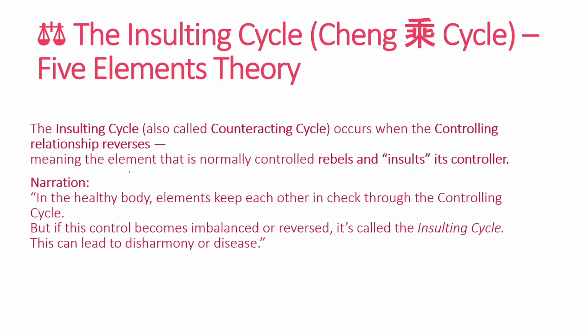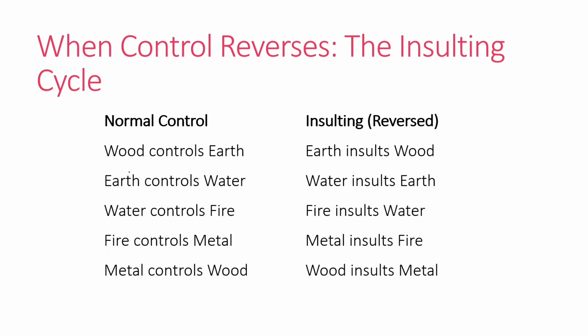In a healthy body, elements keep each other in check through the controlling cycle, but if this control becomes imbalanced or reversed, it is called the insulting cycle. This can lead to disharmony and disease. If you check the normal controlling and the insulting reversed here, wood controls earth, and earth insults the wood again. So that is also a disease condition, we can